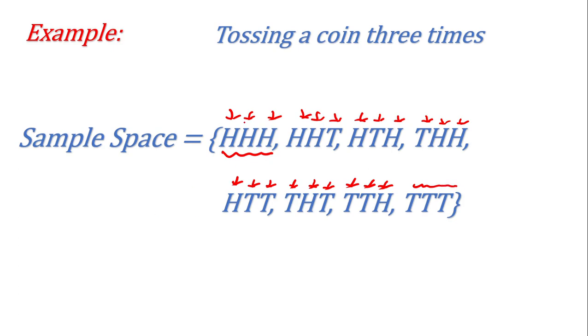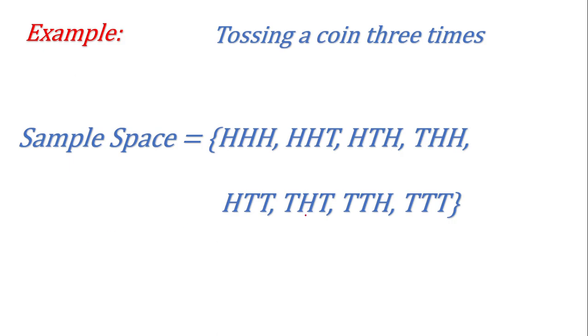or you can have all 3 tails. So here you can see how many total outcomes we have in this result. We can see a total of 8 outcomes. So if a coin is tossed 3 times, then there will be 8 outcomes in the sample space.